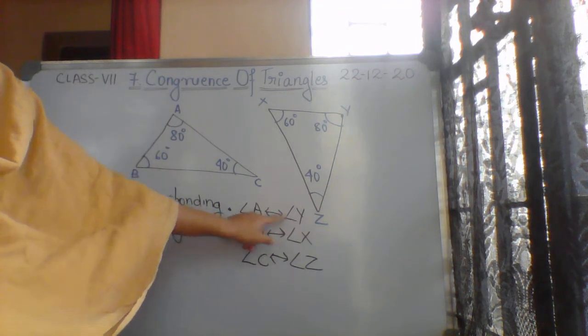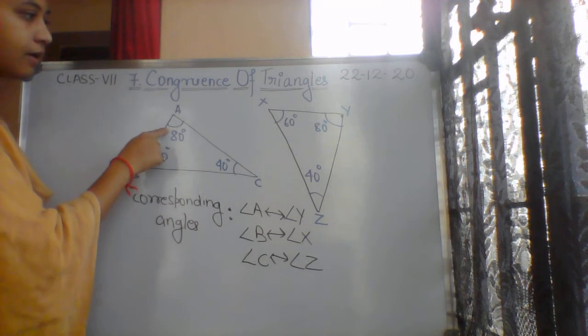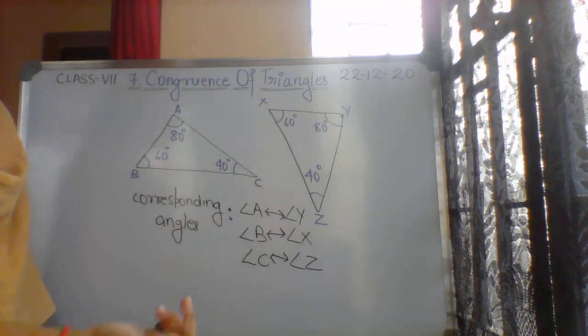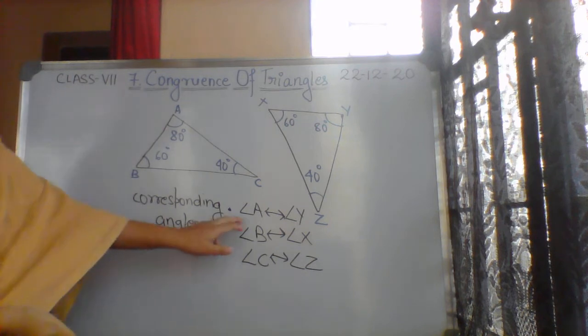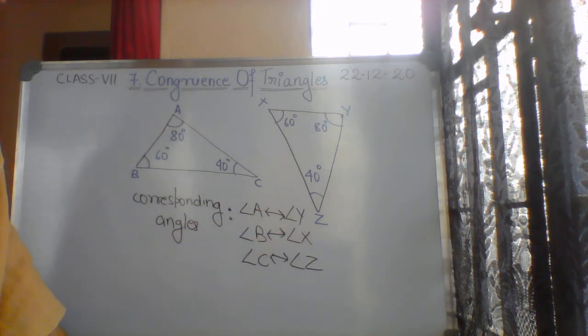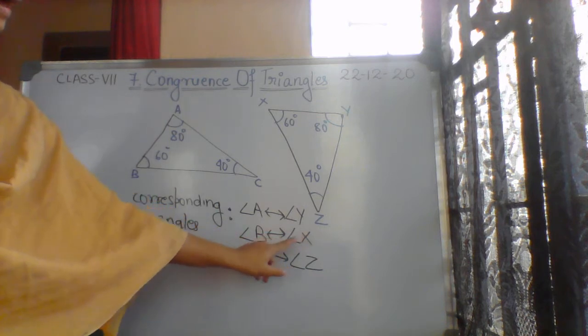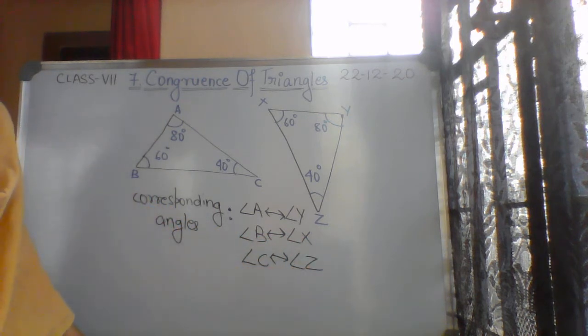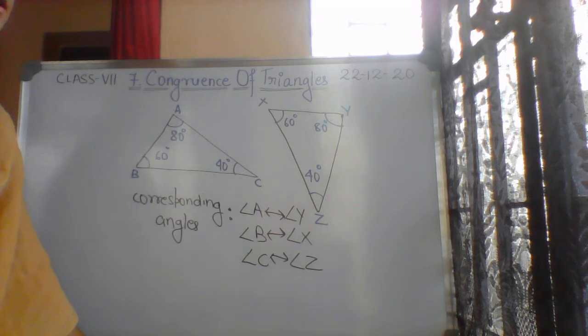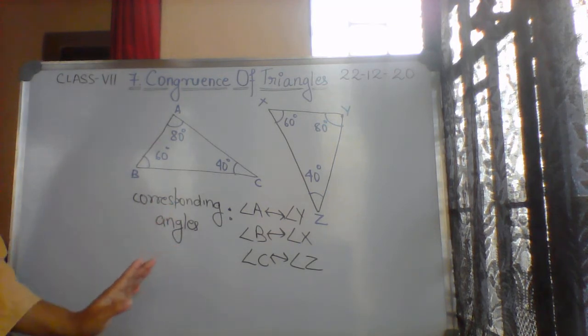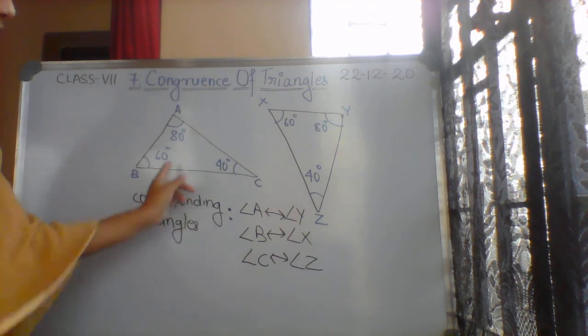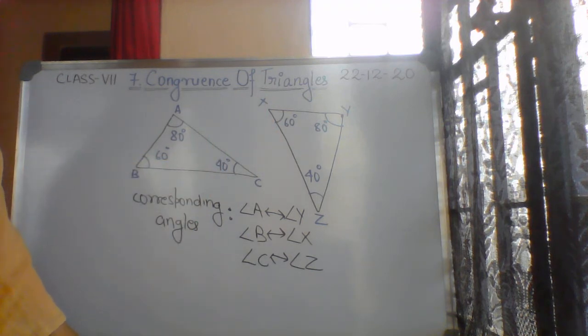Angle A corresponding to angle Y. Let's see, angle A 80 degree is corresponding to angle Y. Yes, 80 degree. They are equal in measurement. So the angles are corresponding to each other. Similarly angle B with angle X and angle C with angle Z. Now after getting the idea of correspondence, we will talk about congruency of triangles. We will take these two triangles only and we will write how triangle ABC is congruent with triangle XYZ.